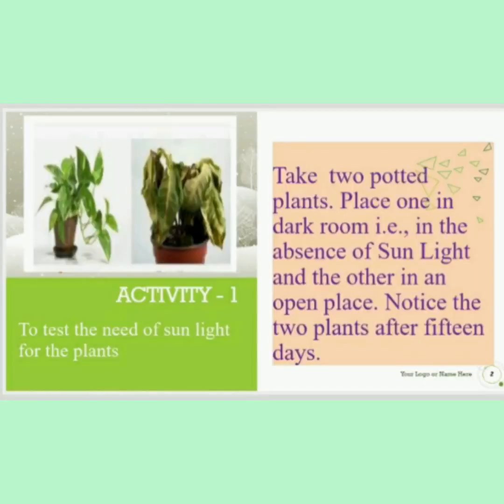Okay. Now we are discussing activity 1, to know the importance of sunlight in food preparation. Take 2 potted plants. Place one in a dark room, that is in the absence of sunlight, and the other in an open place. Notice the 2 plants after 15 days. What will happen if there is no sunlight? There is no food. Yes, chlorophyll absorbs the sun rays, traps them and converts them into sugars. So, sunlight is very important.